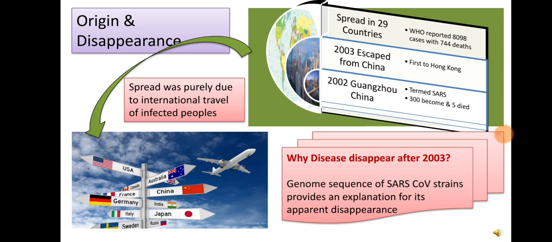Then why did the disease disappear after 2003? The genome sequence of SARS-CoV strains provides an explanation for its apparent disappearance, which I am going to explain in my next video.